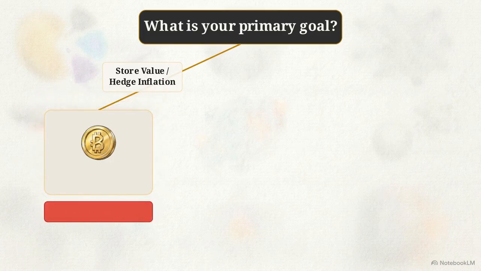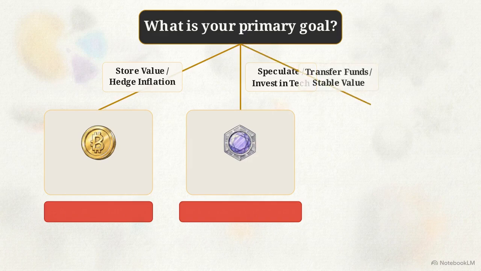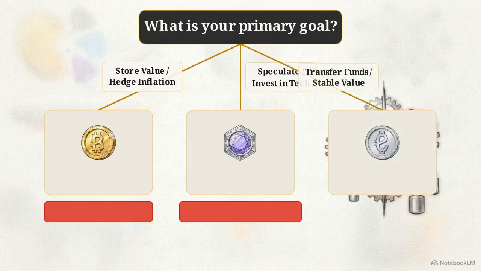For the wealth preserver, the primary intent is long-term inflation protection. This points directly to Bitcoin. But to succeed, the wealth preserver must be psychologically prepared to endure significant macro market corrections without panic selling. The speculator is hunting for outsized returns and betting on Web3 tech adoption. This intent points down the altcoin path. This requires actively researching development teams and fully accepting that the chosen project could go to zero.